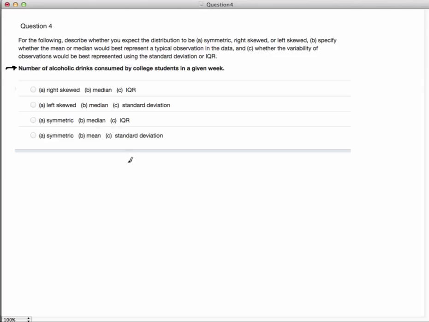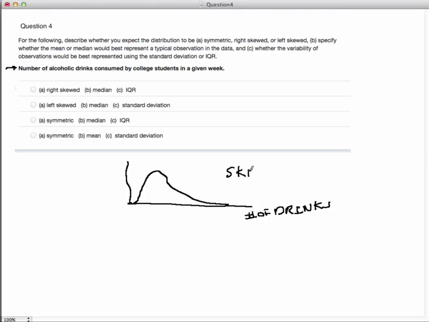Well, okay, so some of you may or may not know a college student or two, but you may know that the vast majority of college students are pretty mellow on the alcohol during the week, but there are definitely the party boys and girls that drink a lot, okay? And so if this is the distribution of the number of drinks per week, we're probably very safe in saying that that distribution would be a skewed right distribution. So this distribution definitely looks like it's going to be skewed, and it looks like it's going to be skewed to the right, or right skewed. Either way is fine. You can say skewed right or right skewed.